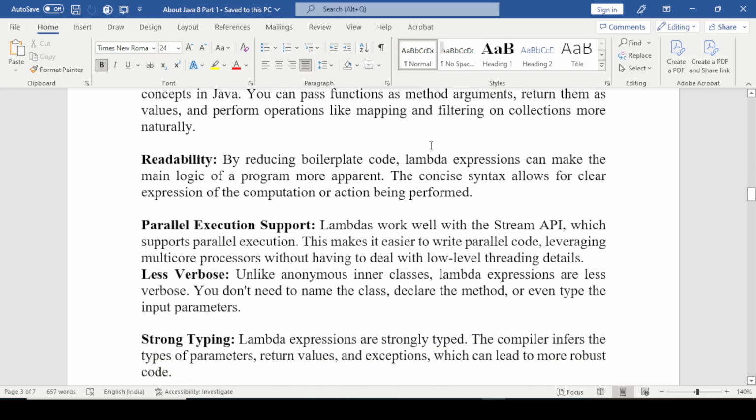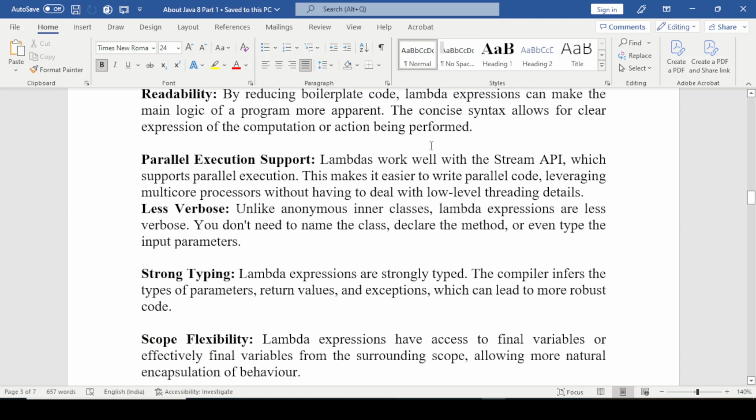Next is parallel execution support. Lambdas work well with the Stream API, which supports parallel execution. This makes it easier to write parallel code, leveraging multi-core processors without having to deal with low-level threading details.